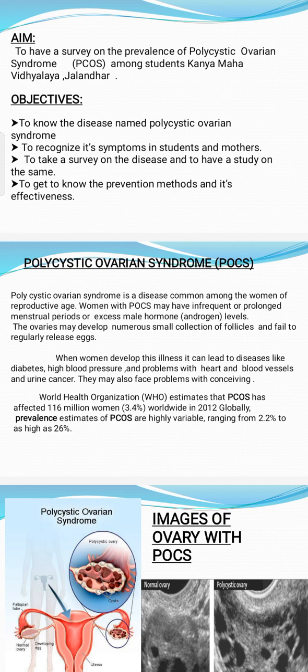It is a disease common amongst women of reproductive age. Women with PCOS have infrequent menstrual periods or excess male hormone levels. The ovaries may have numerous small collections of follicles and fail to regularly release eggs. When a woman develops this illness, it can lead to diseases like diabetes, high blood pressure, problems with the heart and blood vessels, and uterine cancer. They may also face problems with conceiving.